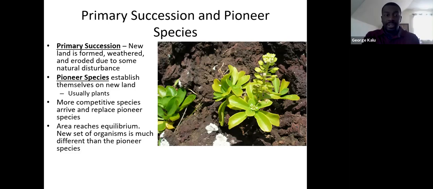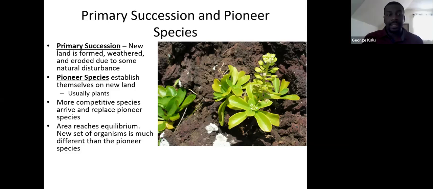So a pioneer species shows up, eventually other species outcompete and replace it, and you no longer have the pioneer species after a period of time. So that is primary succession.